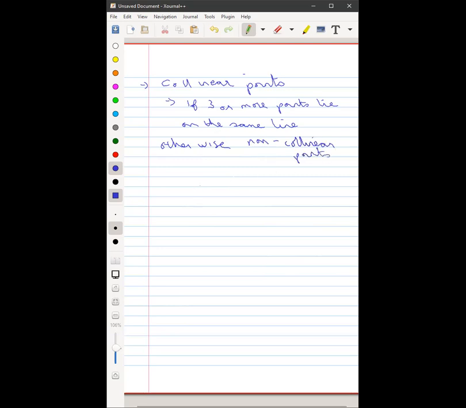That means if I have 3 points, 1, 2, and 3, and I can connect them all with the same line, then these points are called collinear points. So in this case, all 3 points A, B, and C, since I can connect them with a straight line, are called collinear points. Quickly copy this down.